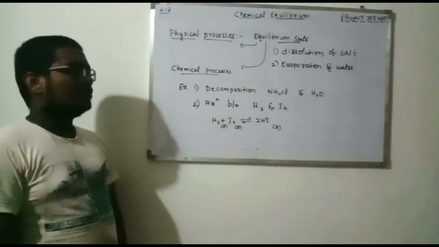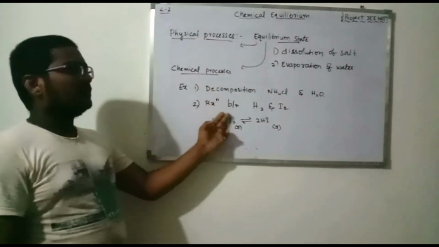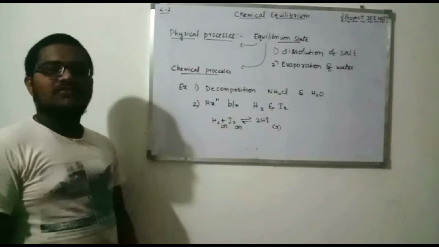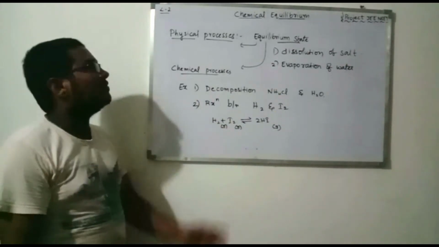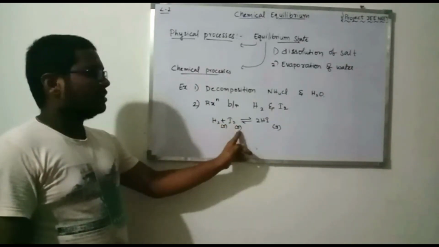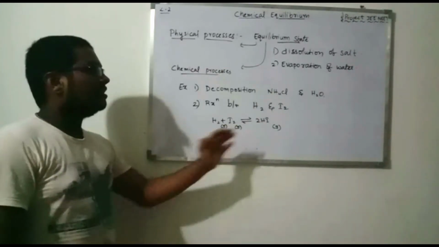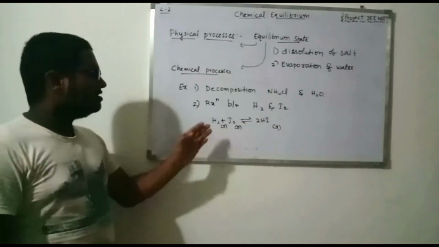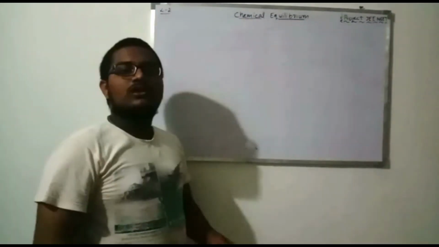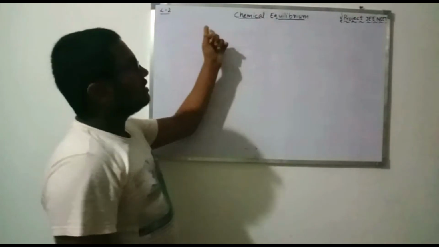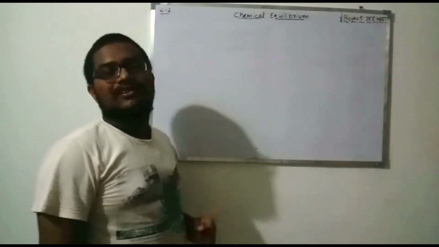The next example is the reaction between hydrogen and iodine. This reaction will come in most of the questions of this chapter. H2 plus I2 gives 2HI is a normal reaction where the equilibrium state will be attained by the reactants and products. Now let's go briefly and deeply into the equilibrium state in chemical processes.